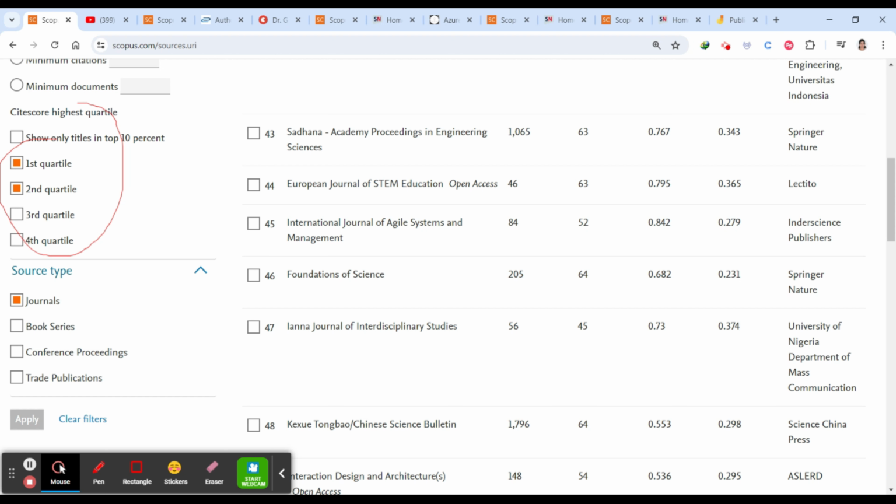I'm talking about the subjects, like multidisciplinary, engineering, physics, biochemistry, management, everything. So almost it's multidisciplinary journals and science journals. So we'll be talking about all these things. Please stay with me till the end so that I'll be discussing various important factors you should check before you submit your journal.